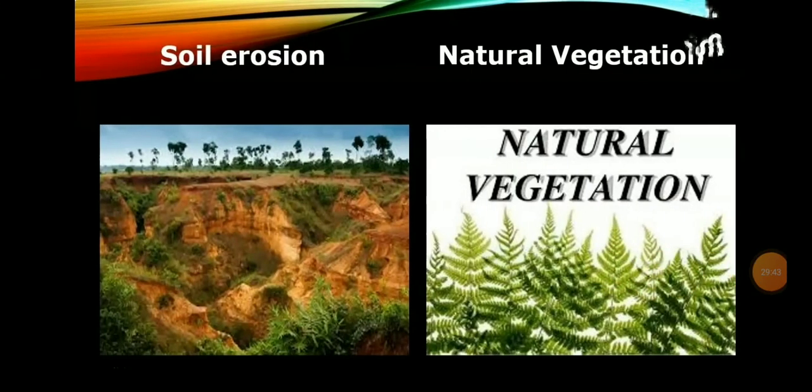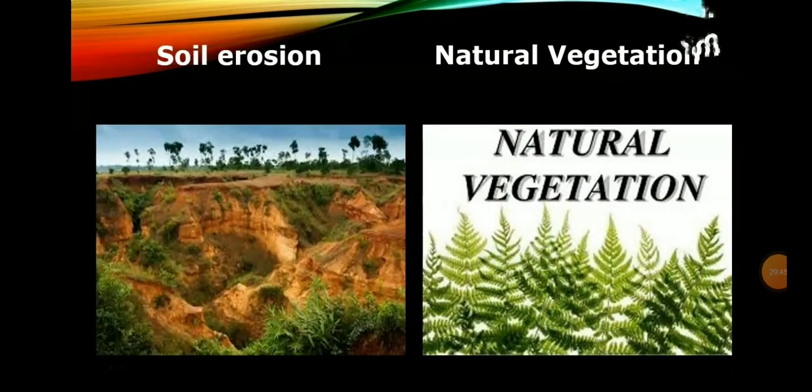Next one, we will see about soil erosion. Soil is a non-renewable resource. It is very difficult to replace the soil once it gets degraded. Deforestation, overgrazing, urbanization and heavy rain are responsible for soil erosion in Tamil Nadu. Soil erosion reduces the fertility of soils, which in turn reduces agricultural productivity. So it is necessary to take intensive care to conserve the soil resources.